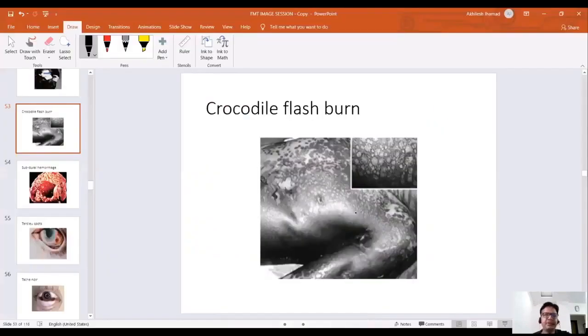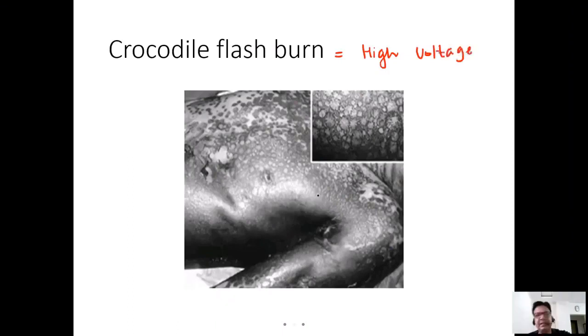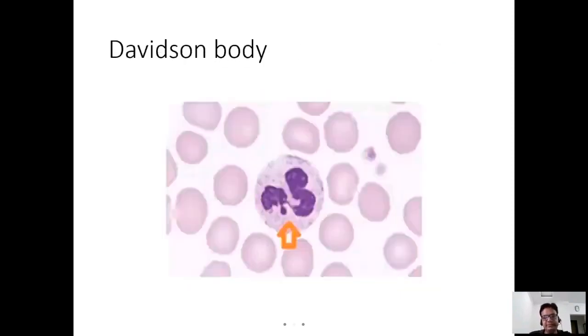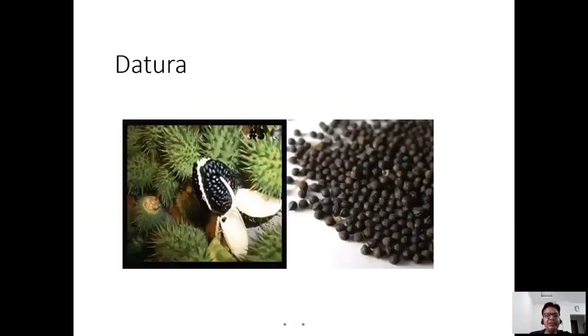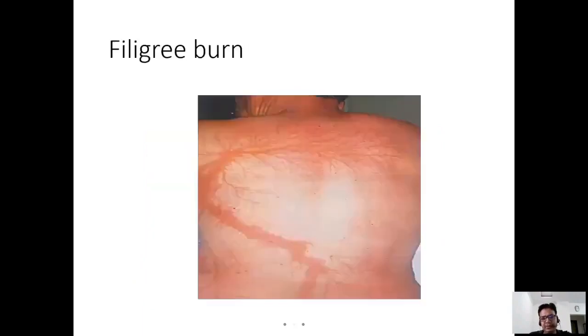Sir, you can see this picture. This is crocodile flash burn and it is seen in high voltage cases. I will share these pictures today, don't worry. Crocodile flash burn.